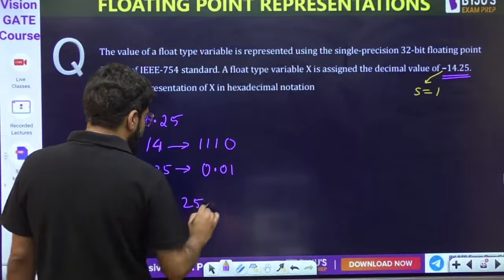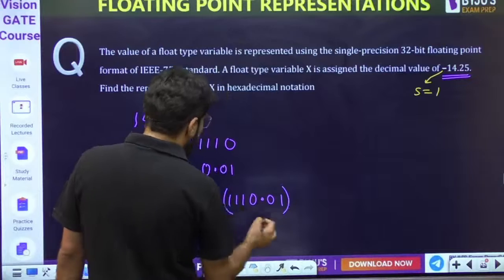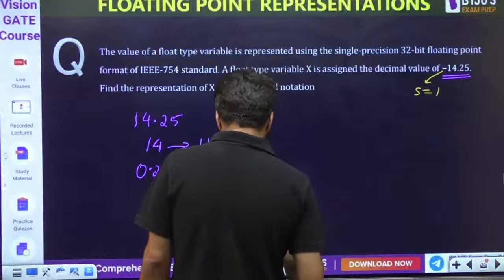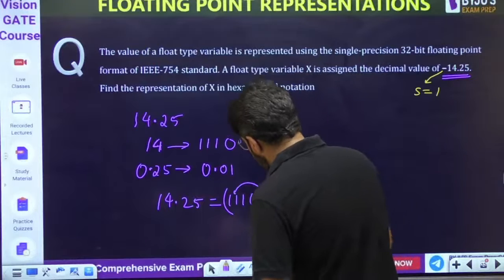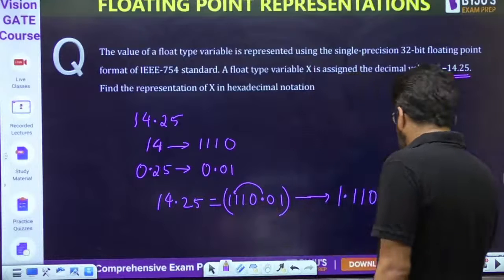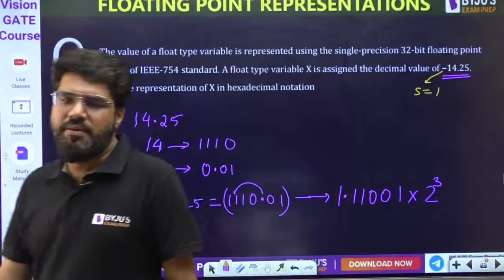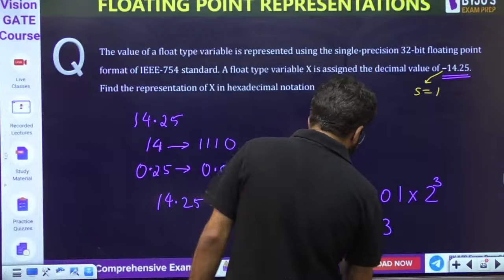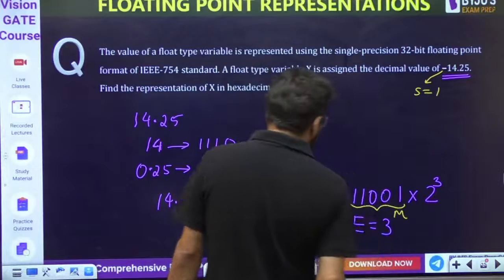So this 14.25 is 1110.01. ठीक है, so 1110.01, I have to shift this 3 places before ना. So 1.11001, and because I have shifted the point 3 places before, so I have to multiply by 2 power 3, binary number है ना, तो multiply by 2 की power 3. So what comes out to be your exponent value is 3 then. ठीक है, and ये हो गया आपका mantissa वाला part.